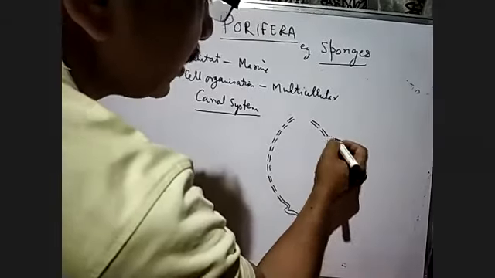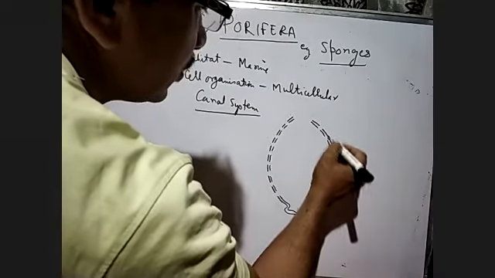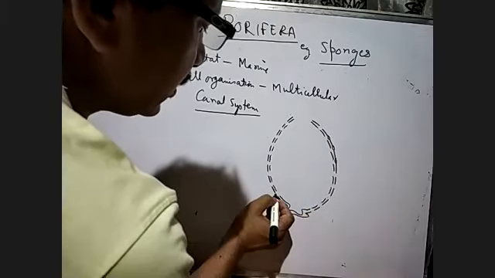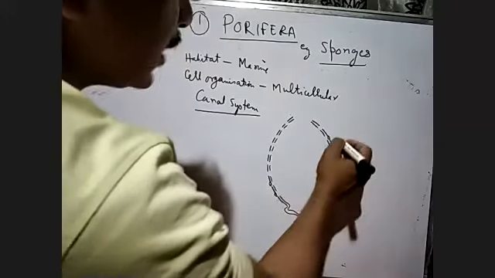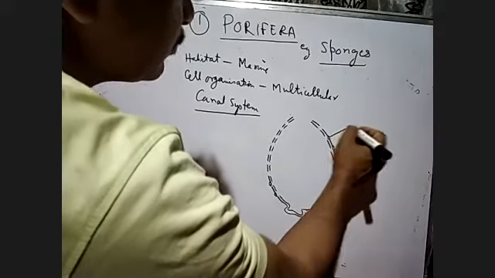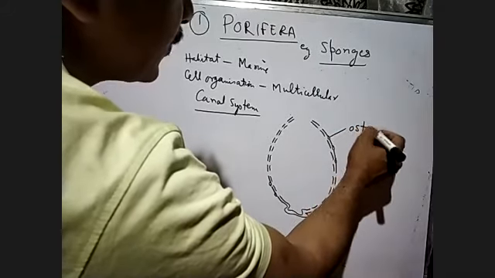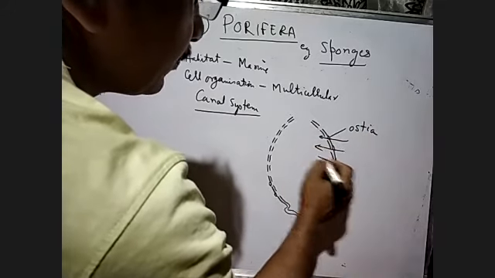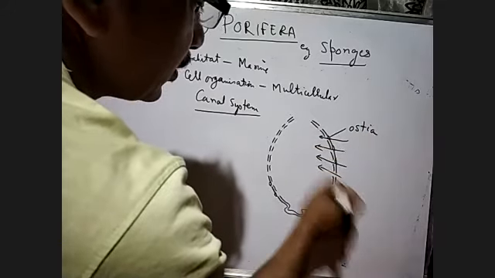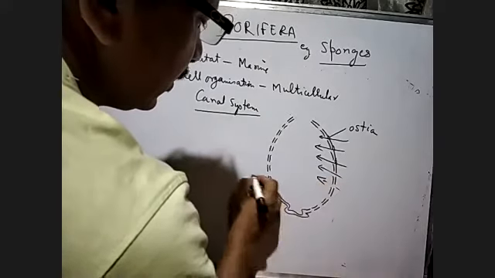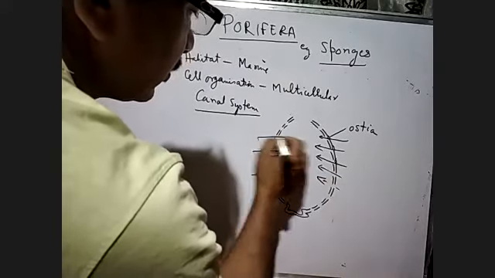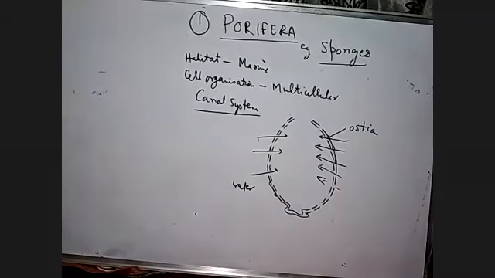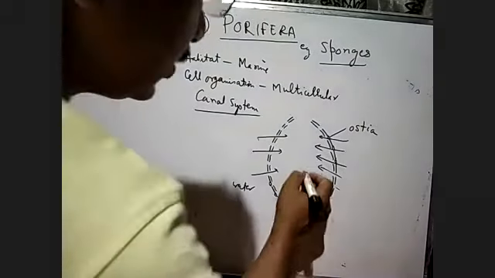So these holes are called small pores. Everywhere these pores are there, and these pores are called the ostia. Through these pores, water will enter. There is entry of water in the body. Water will enter through these pores in the body, and the inside cavity of the body is called a